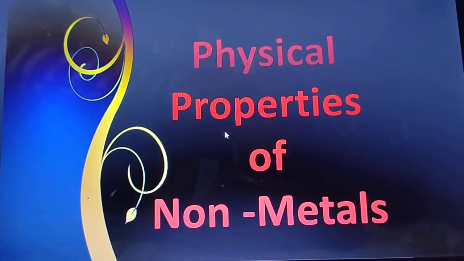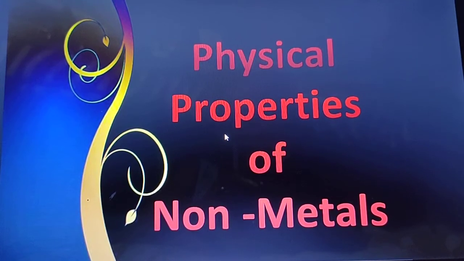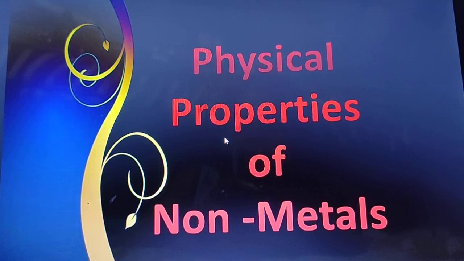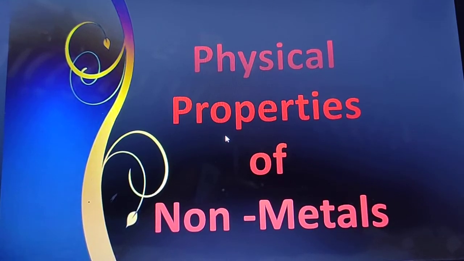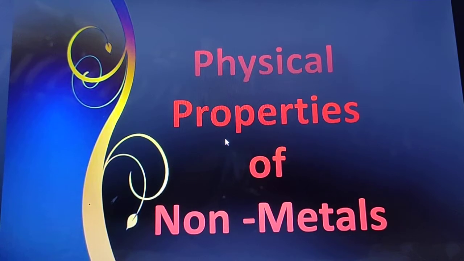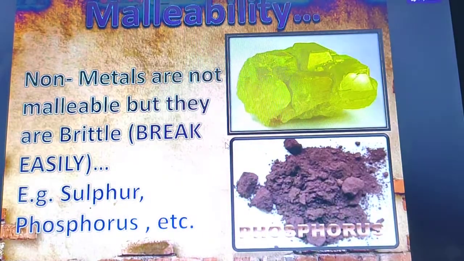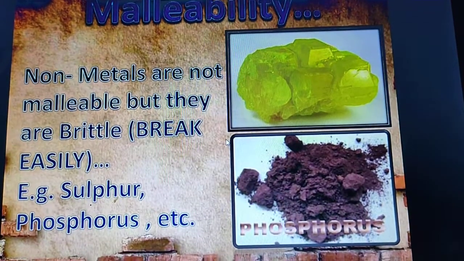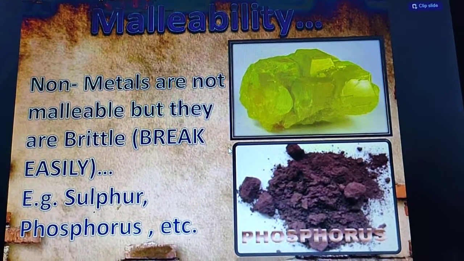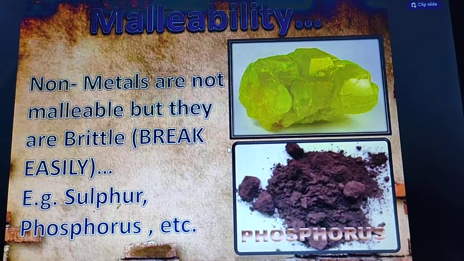Okay, I hope that everyone has opened the book, and let's start this chapter. The topic: physical properties of non-metals. So let's see some of the general properties of non-metals. The first property we are about to study is malleability.